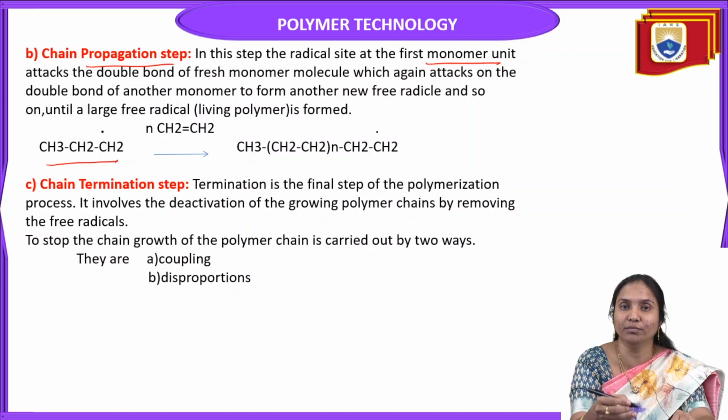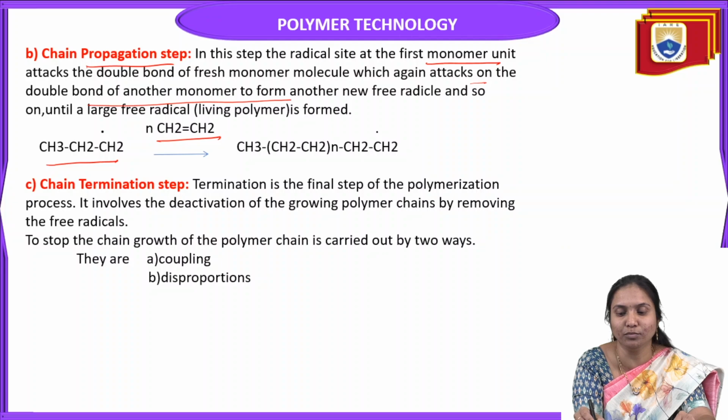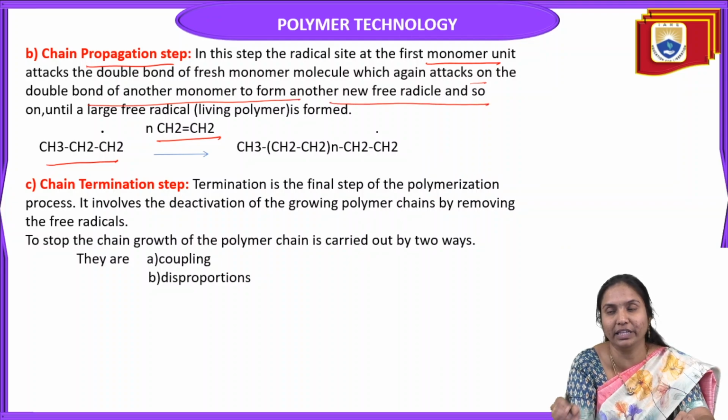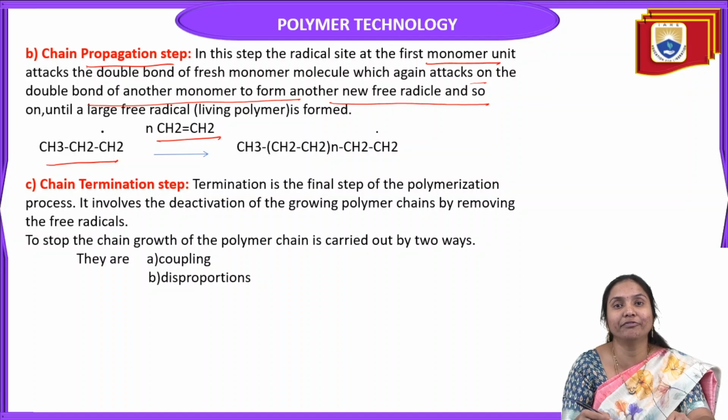The radical monomer reacts with a number of fresh monomers, and the double bond of each fresh monomer molecule again attacks the double bond of another monomer to form another new free radical, and so on. This process repeats, so propagation is a continuous reaction.